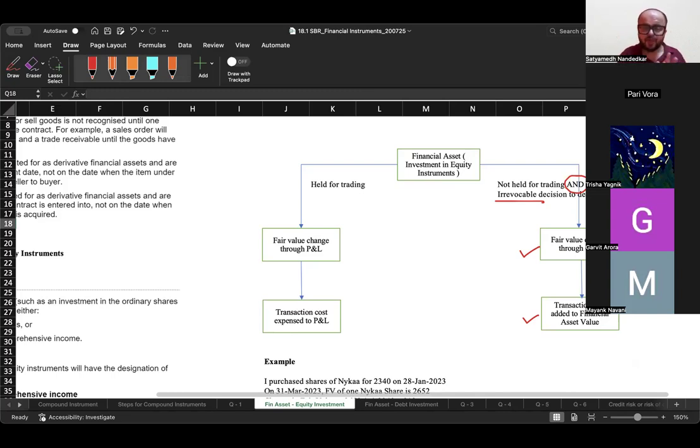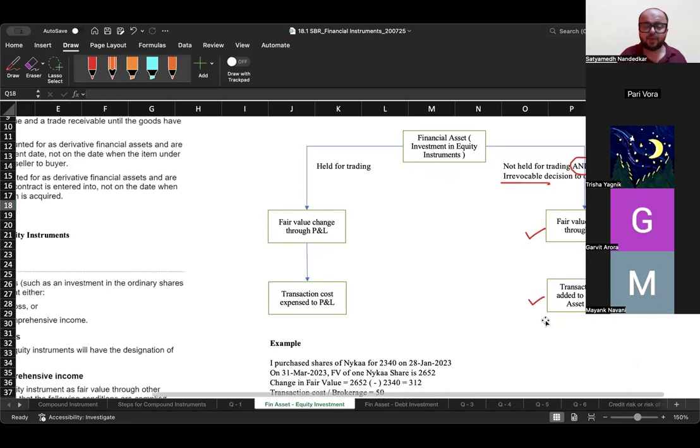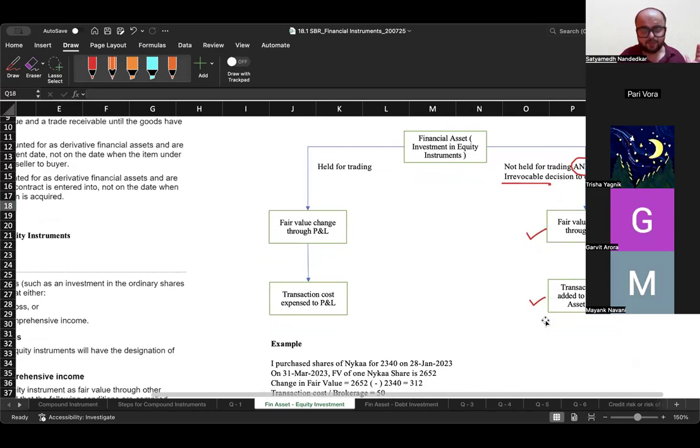So, if the financial asset is not held for trading and the company has made a decision to record it through OCI, then any fair value change gets recorded through OCI and transaction cost is not expensed off to P&L. It is added to the value of the financial asset. Now, remember one thing. If this kind of a financial asset which is held for trading, equity shares which are held for trading, if they are sold, the gain or loss gets recorded through P&L and the story is complete.